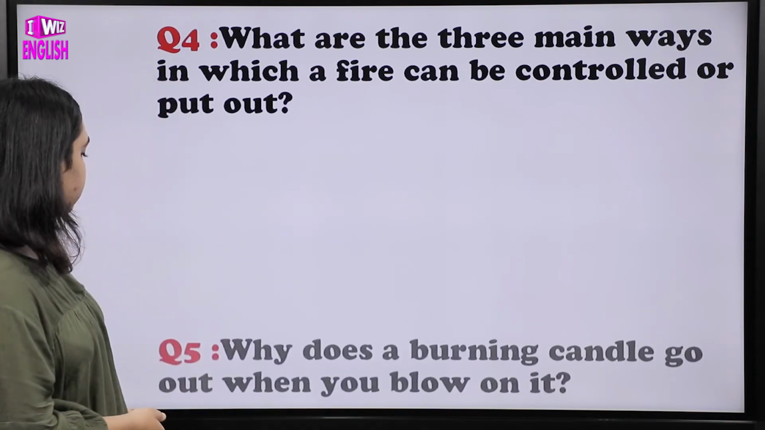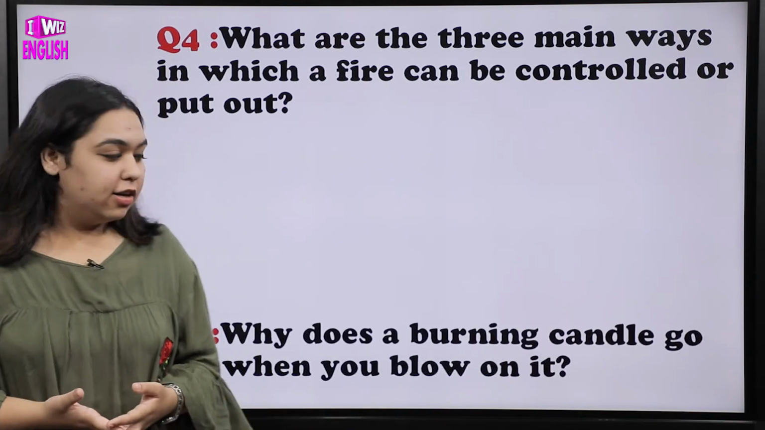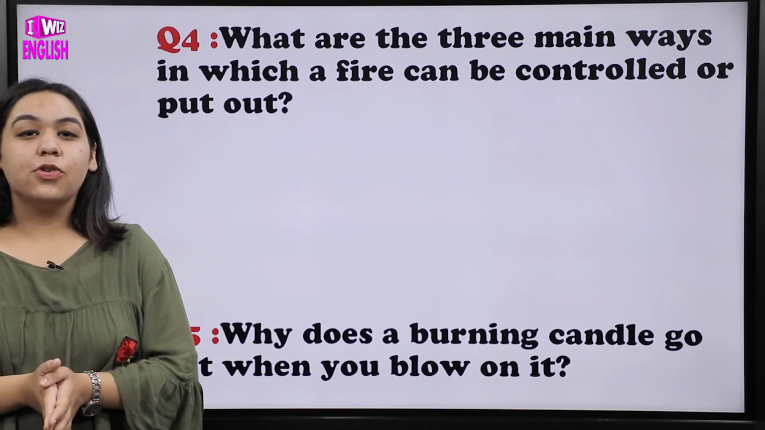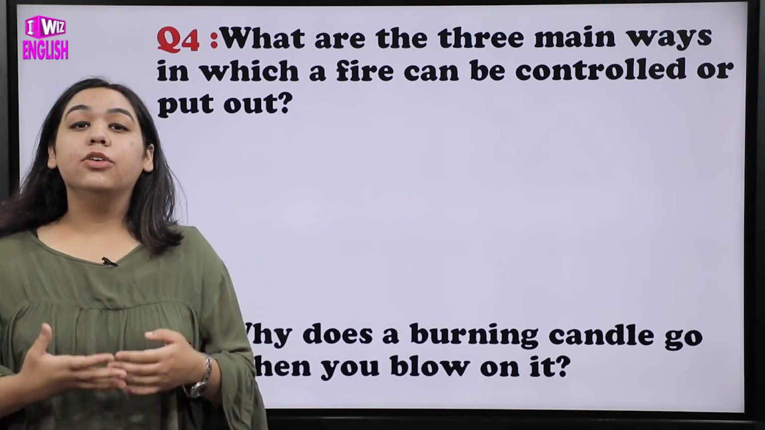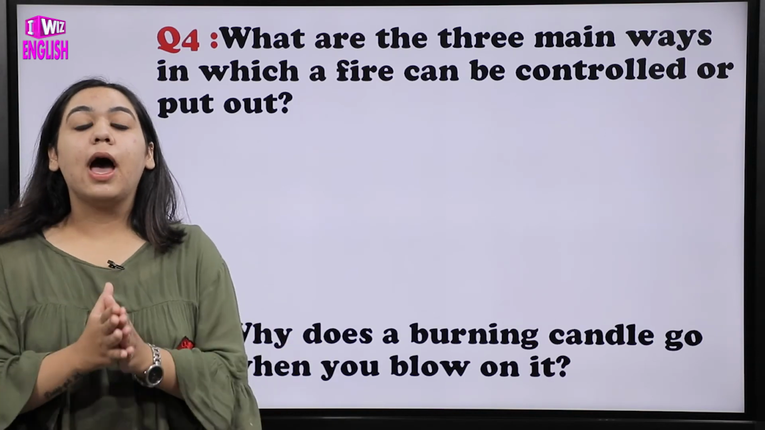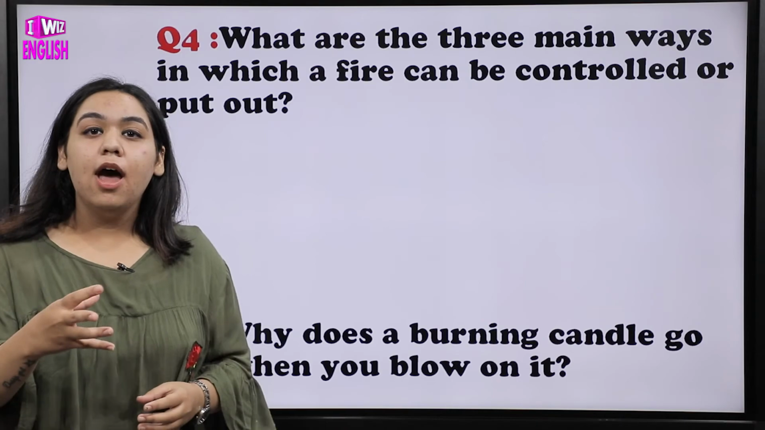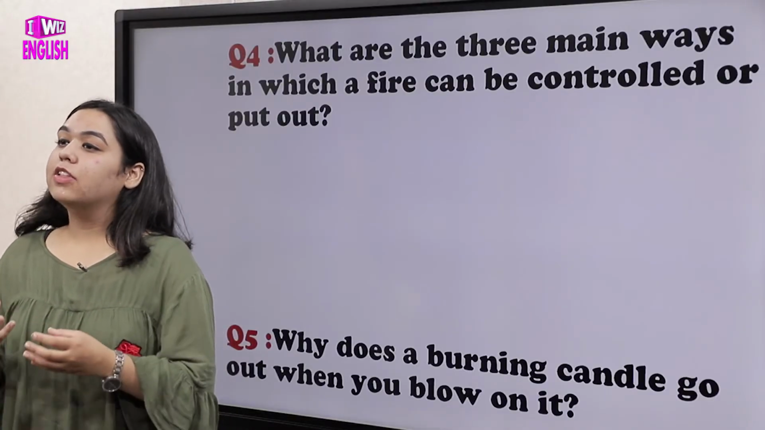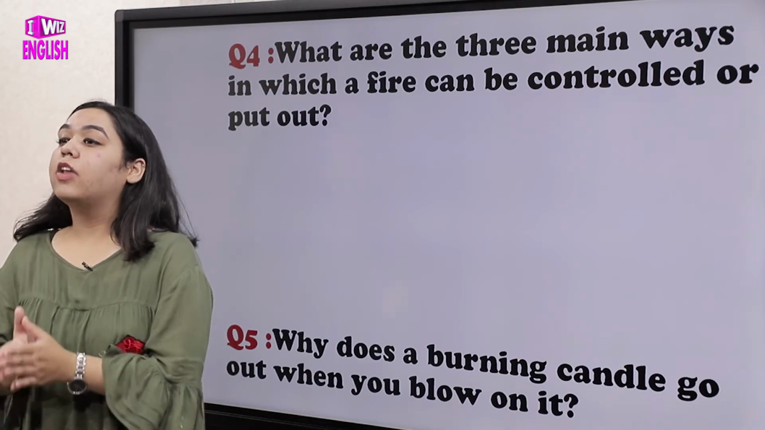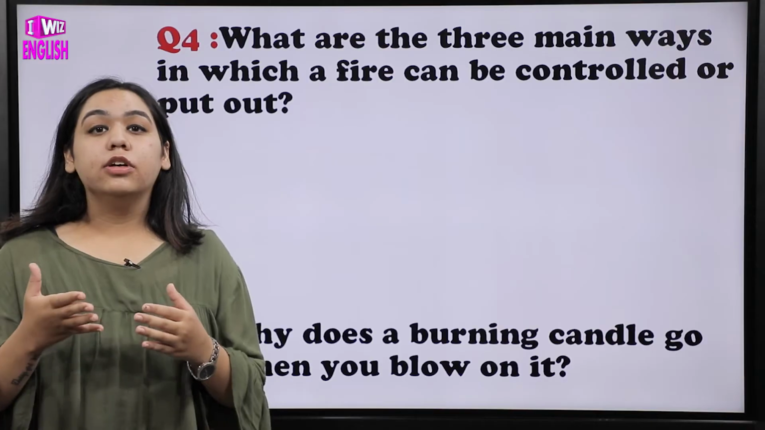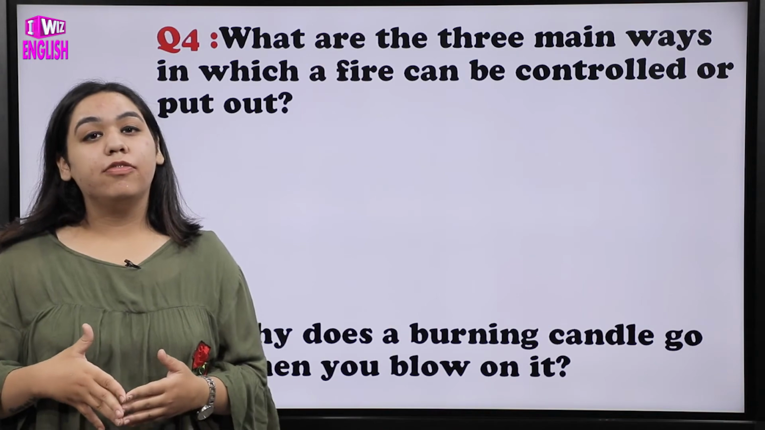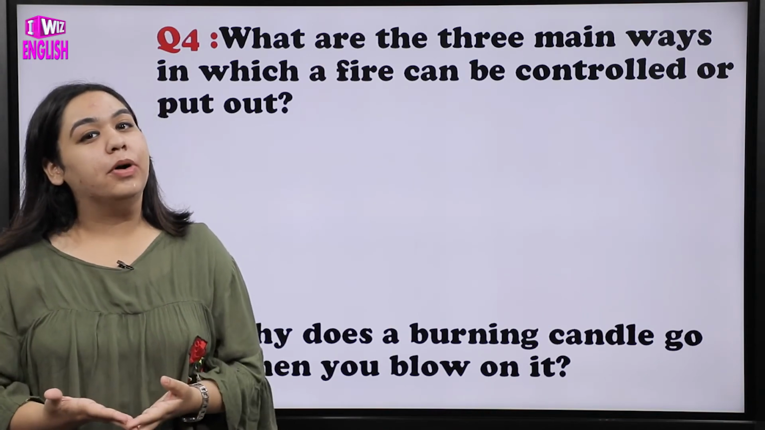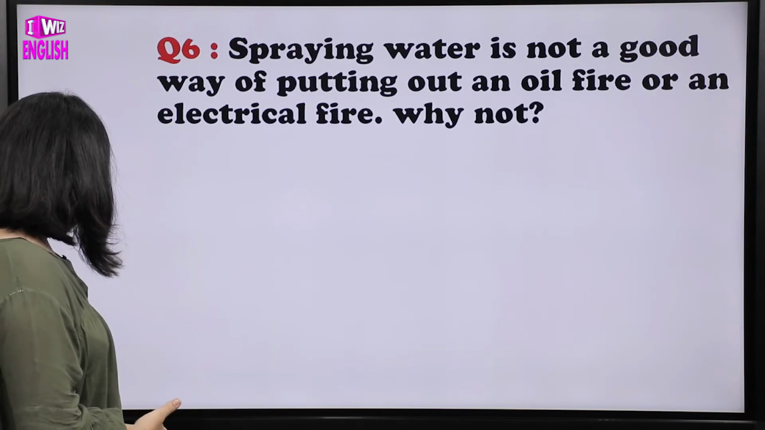Now the next question is, why does a burning candle go out when you blow on it? So that's the case, we discussed it also, that whenever you blow the burning candle, what happens basically? You are blowing the air, and the fire goes out just because the temperature of the heat is brought down below the flash point. And when the temperature is brought down below the flash point, it will not burn, because it needs a certain temperature in order to burn, right? So let's move on to the next question.